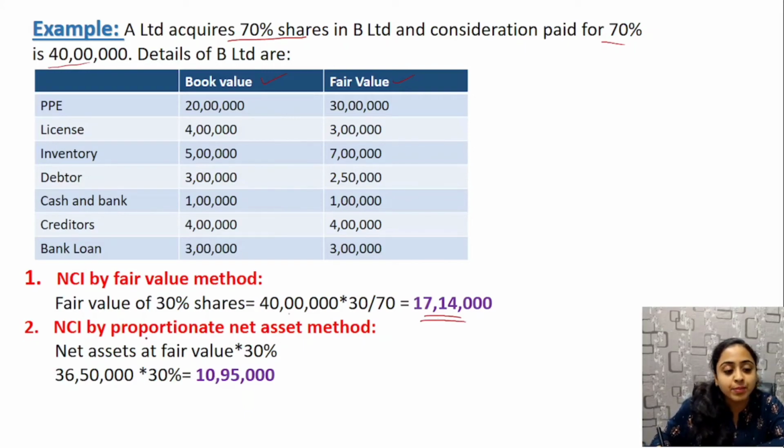Whereas by the proportionate net asset method, we calculate 30 lakh plus 3 plus 7 plus 2 lakh 50,000 plus 1 lakh, minus this 7 lakh, because this is a liability, and we get 36 lakh 50,000.